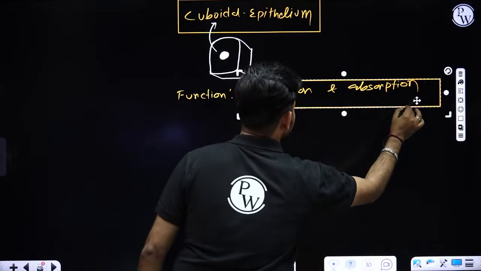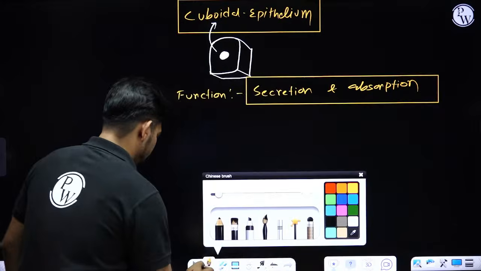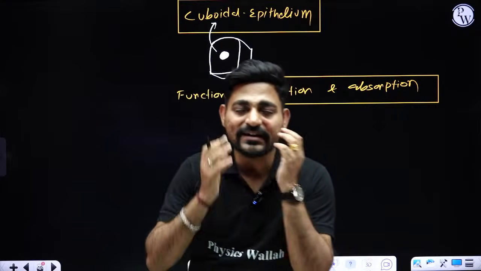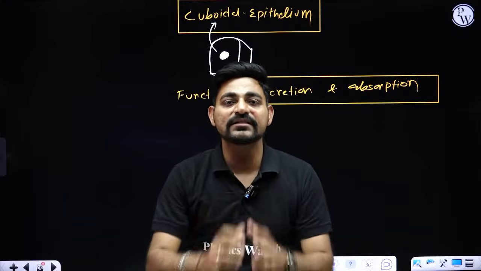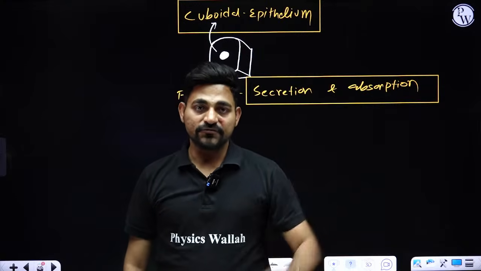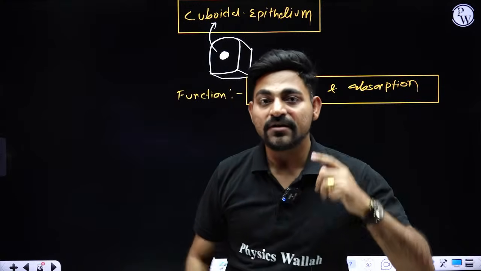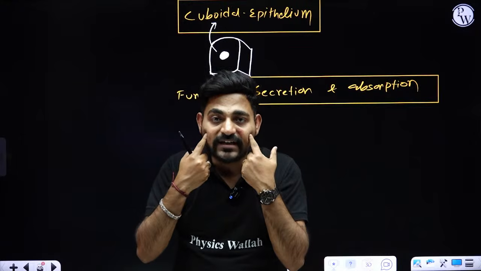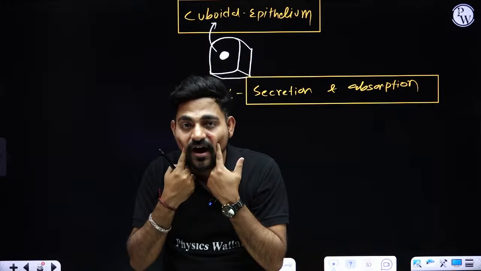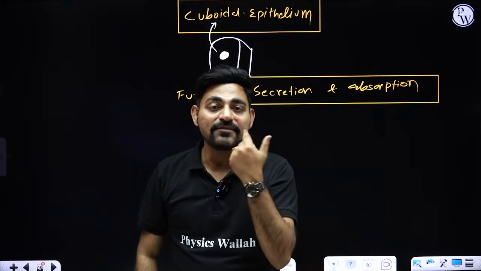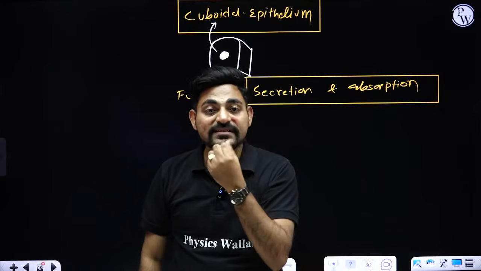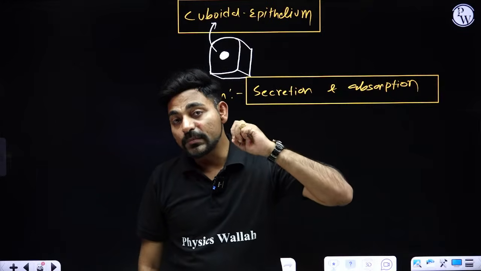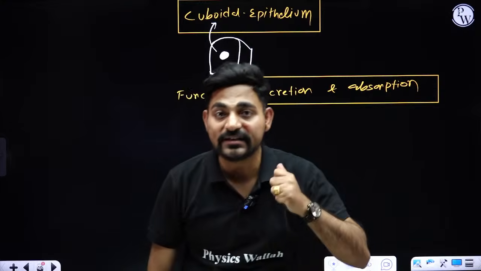Suppose while you are eating food, you are chewing and suddenly you feel that saliva is coming inside your buccal cavity. From where is the saliva coming? From the salivary glands. Because the salivary glands are secreting saliva, you feel the slippery substance while chewing the food. That is the result of secretion by the salivary glands.